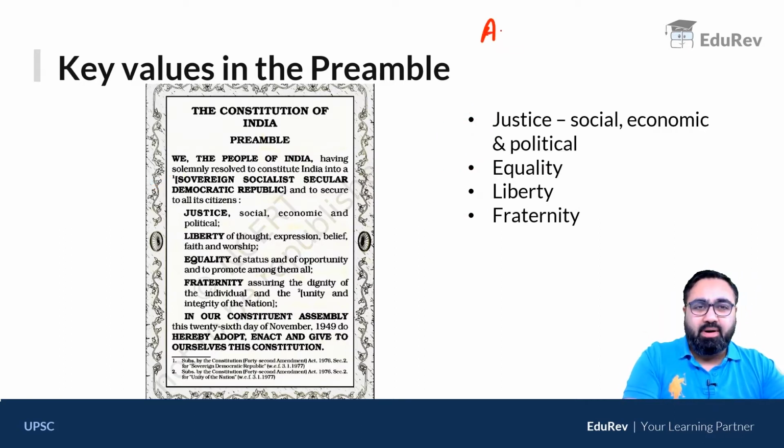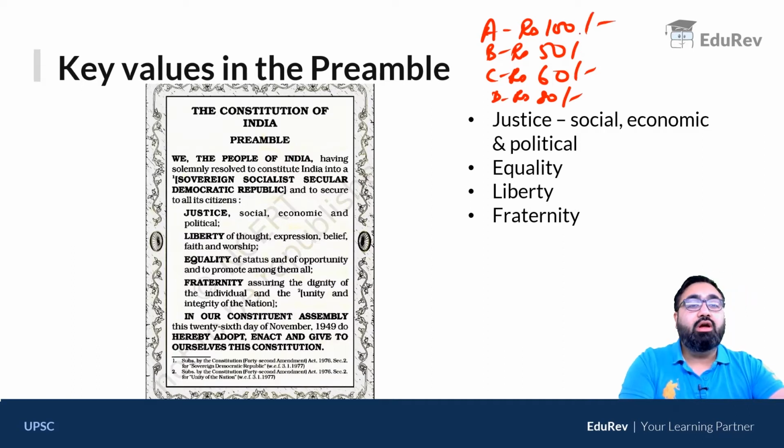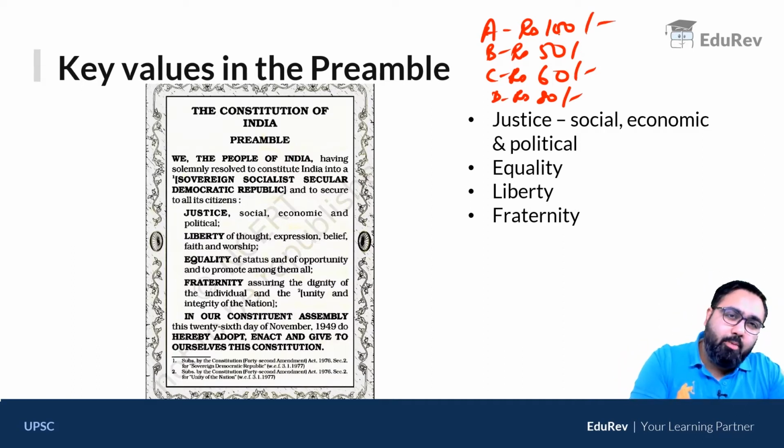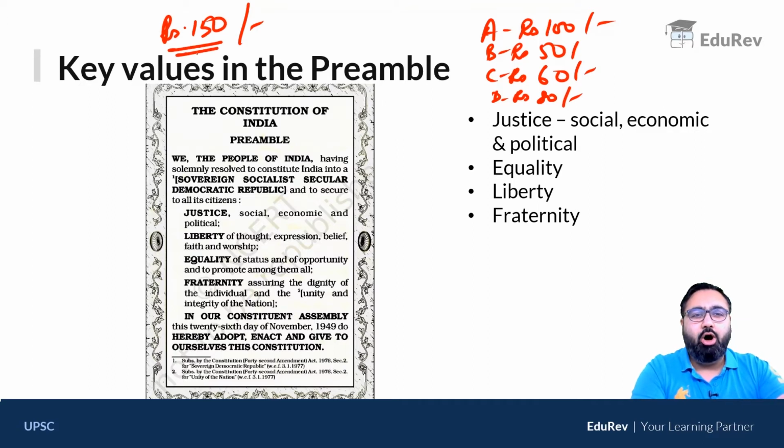ठीक है? Person A जो दिन में 100 rupees कमाता है, Person B जो दिन में 50 कमाता है, Person C who earns 60 rupees और Person D who earns 80 rupees. ये per day है, right? Now the government conducts a study और government की study से ये पता चलता है in India if you have to survive आपको 150 rupees per day चाहिए ही चाहिए होंगे. And government says we will support those people who don't have 150 rupees. So how will the government support them?